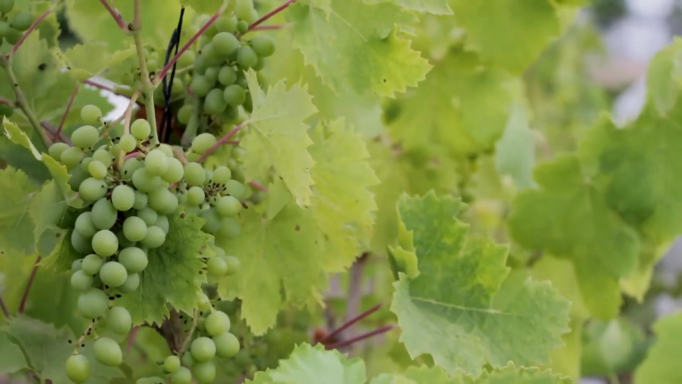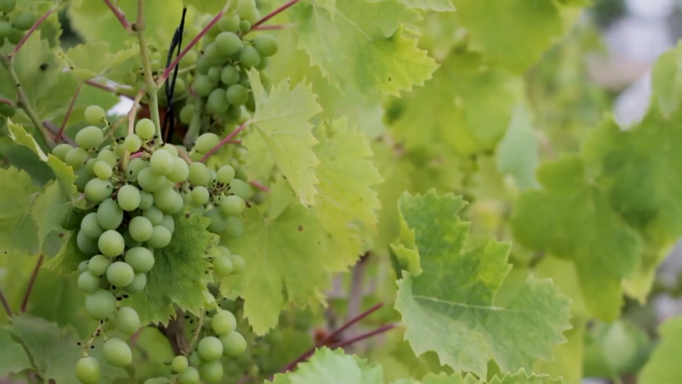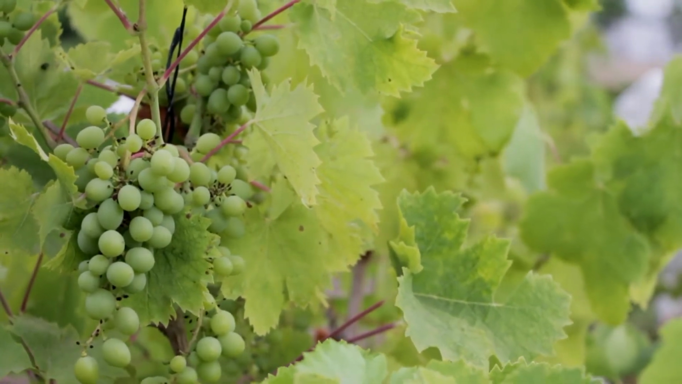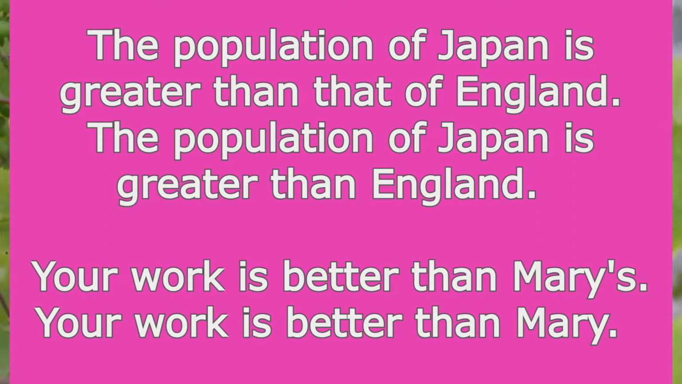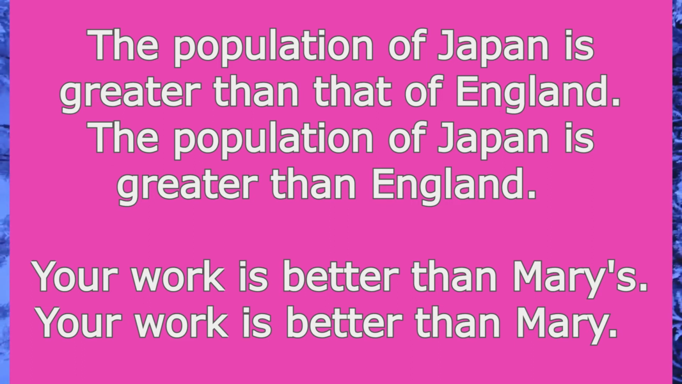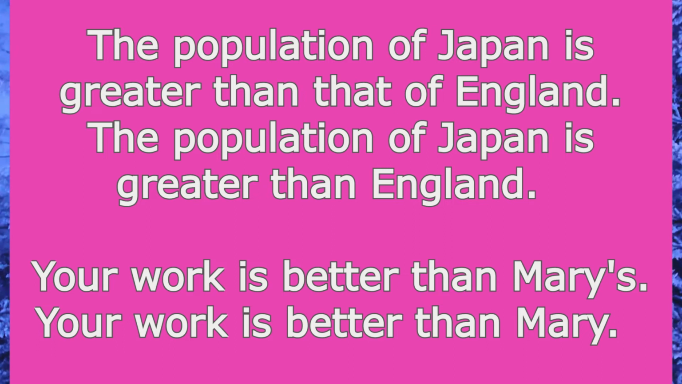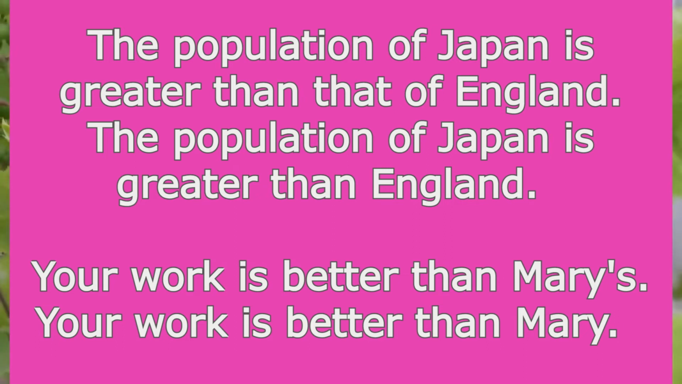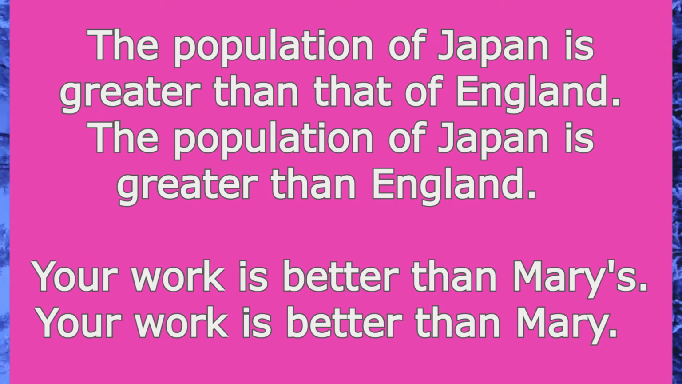Your work is better than Mary. Your work is better than Mary's. We use apostrophe s with Mary to indicate that we are not talking about Mary. We are not comparing the work of one girl with the other girl. We are comparing here the work of one girl with the work of the other girl. So here we are not comparing two girls, we are comparing the work of two girls.